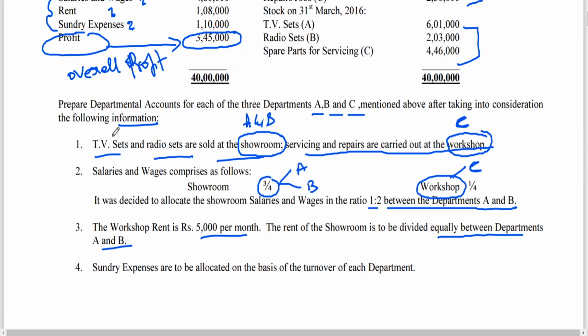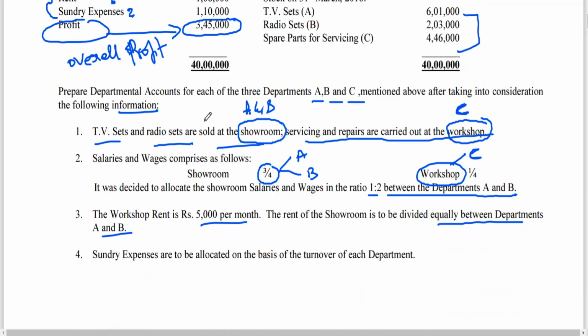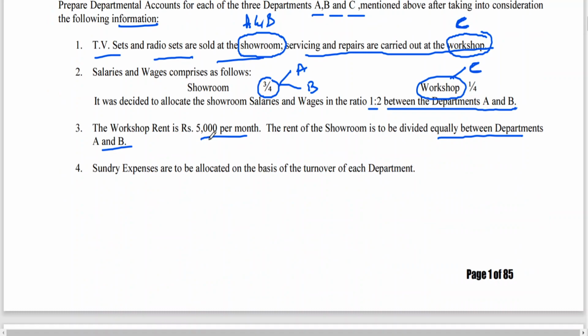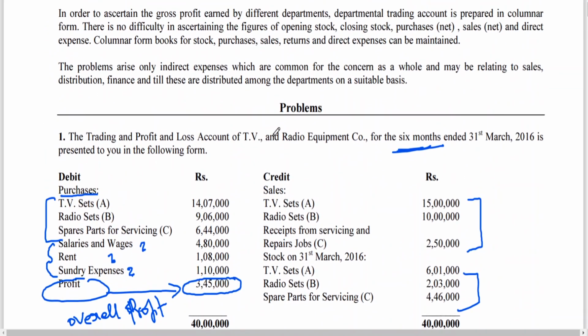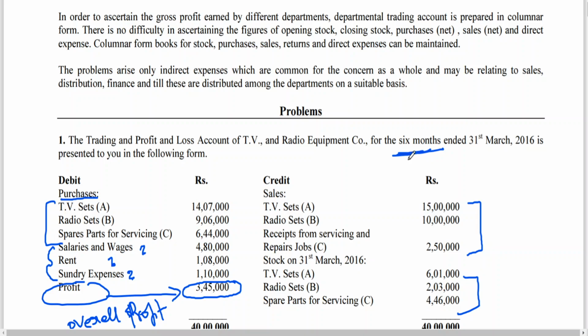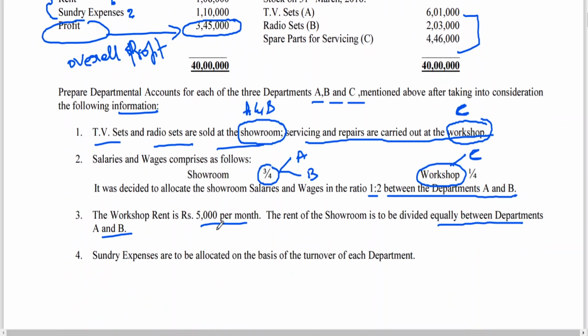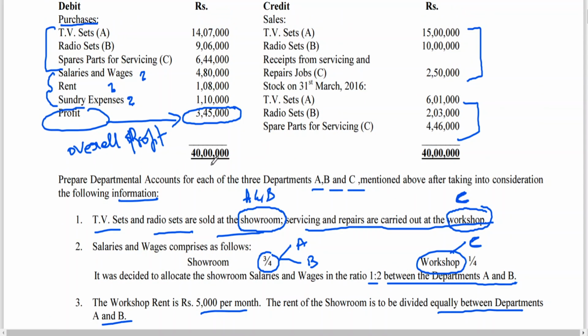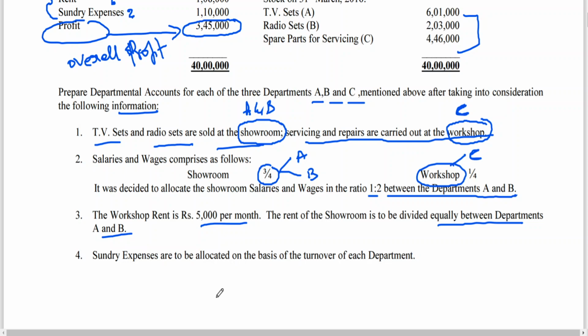We got total rent, no? Total rent is how much? 1,08,000. 5,000 per month: generally, if you don't read the first part of the statement, you may do it for 12 months. For how many months? We need to calculate 6 months. So the workshop rent is 5,000 per month, 5,000 times 6 is coming to 30,000. That rent if you deduct from 1,08,000, the balance rent will be apportioned among departments A and B equally. Sundry expenses are to be allocated on the basis of the turnover of each department.